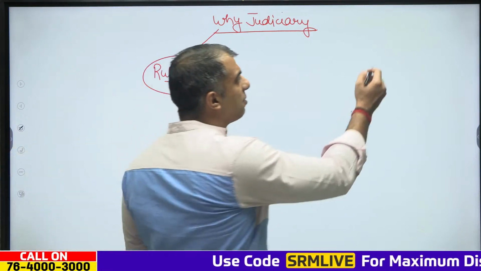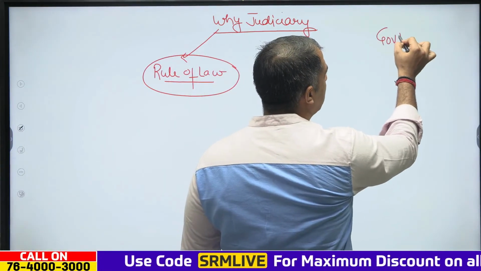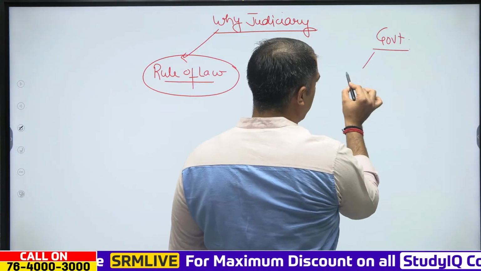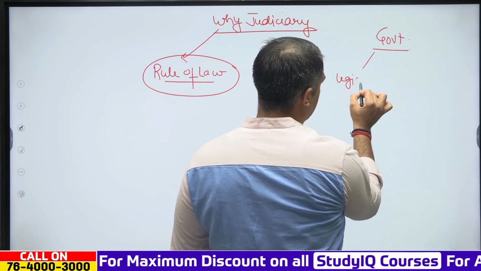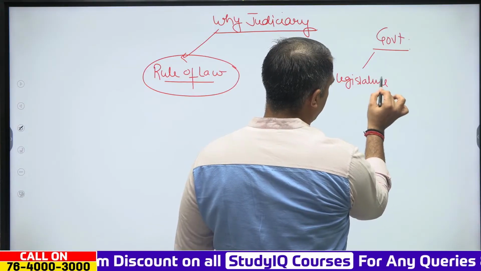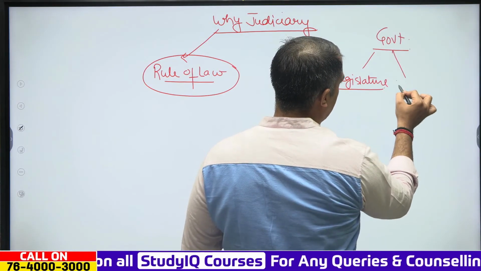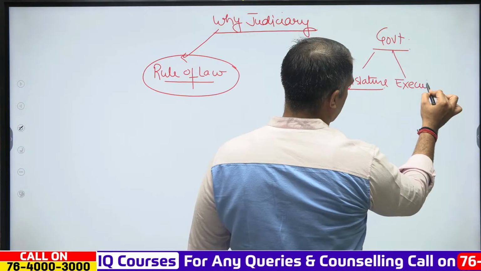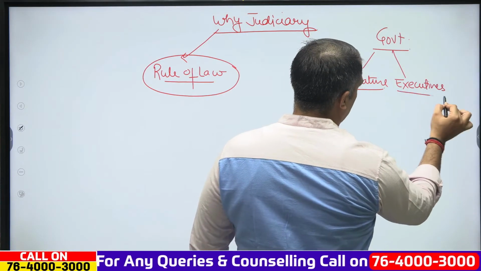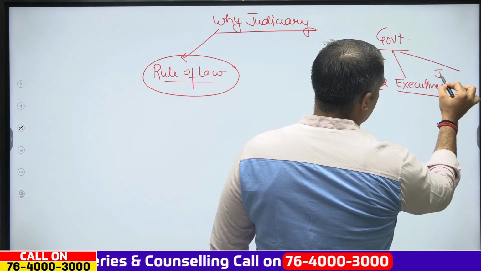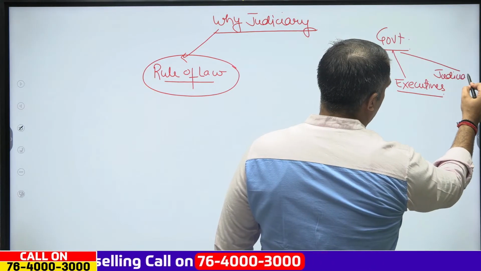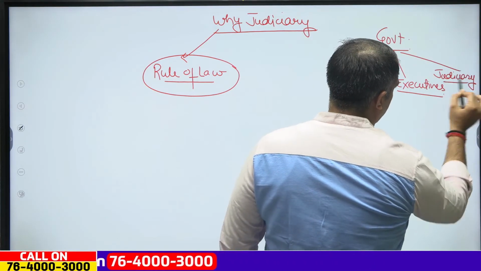So, we have studied that as the government, we had the legislature, previously we had seen the executive, and then we have the judiciary.